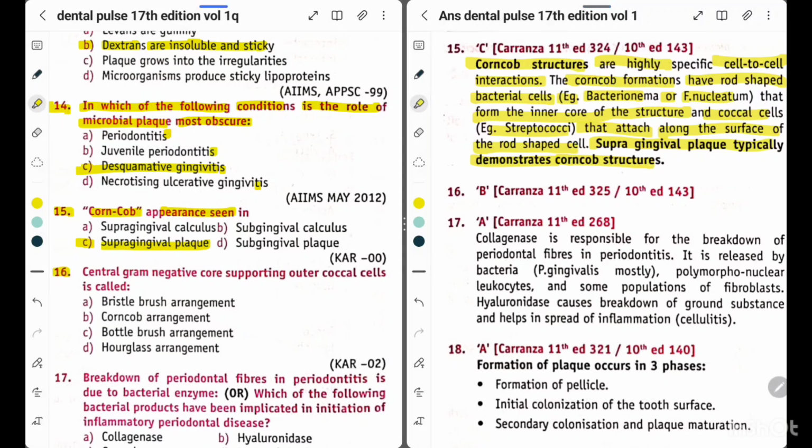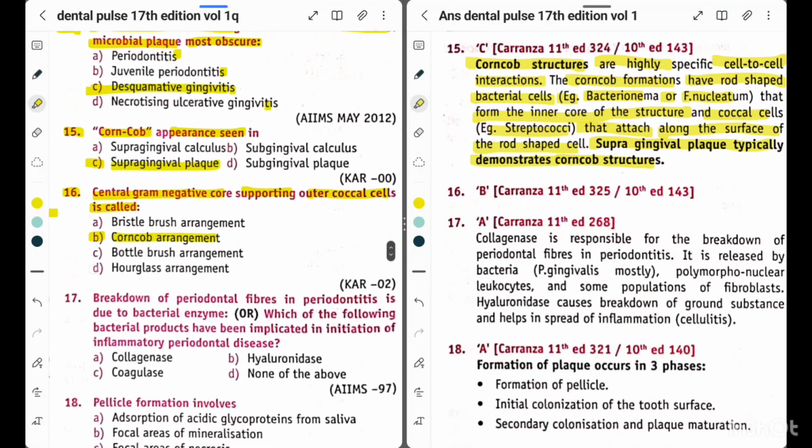Now question 16. Central gram-negative core supporting outer coccal cells is called. So the answer is corn cob arrangement. In the previous question we have studied about it.